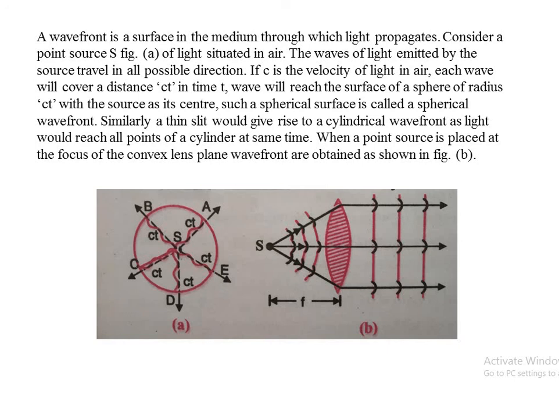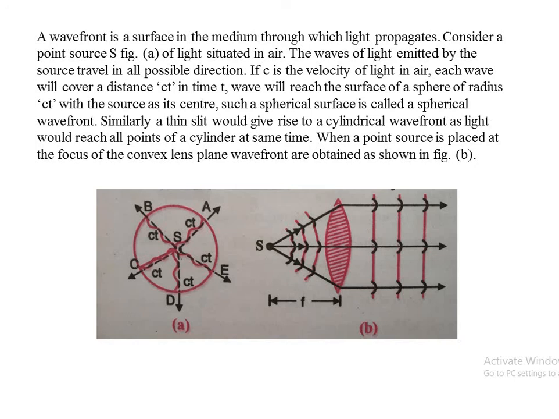If c is the velocity of light in the air, each wave will cover a distance ct in time t. That is, from S, if a wave is moving in A, in time t, it will cover a distance of ct. Again, for a wave which is moving towards B, after time interval t, it covers a distance ct.